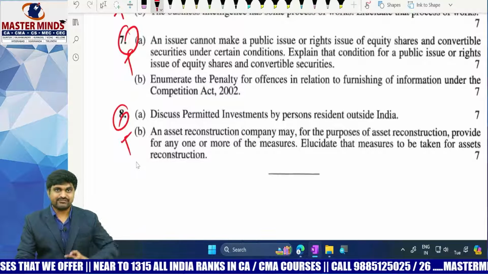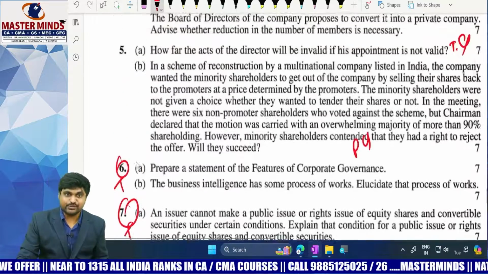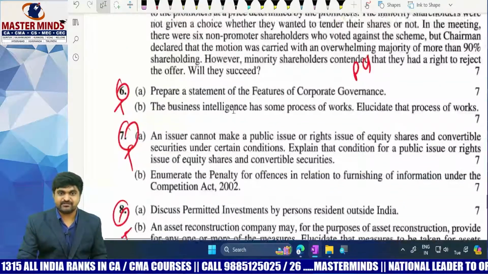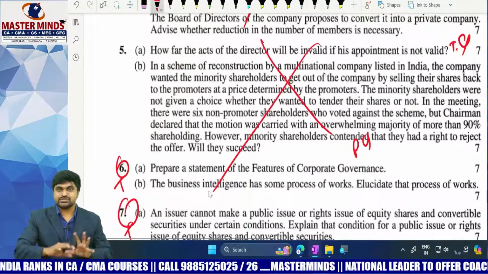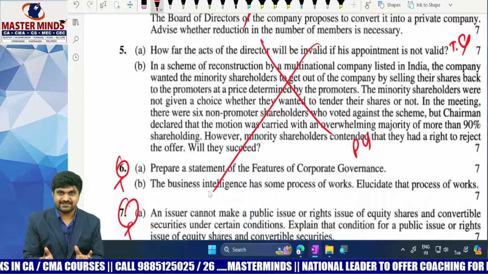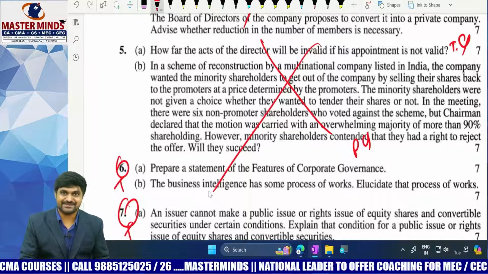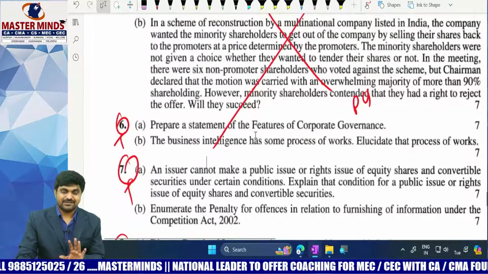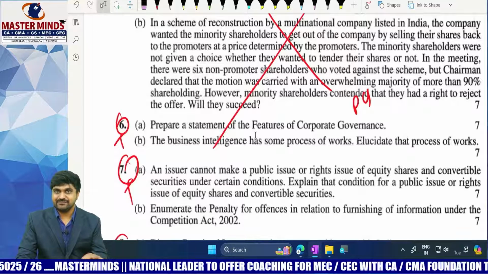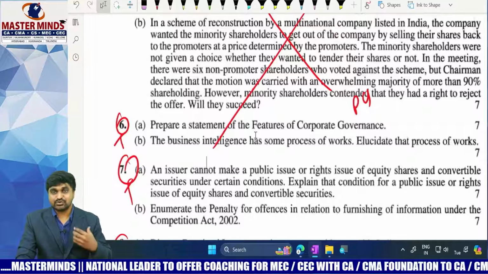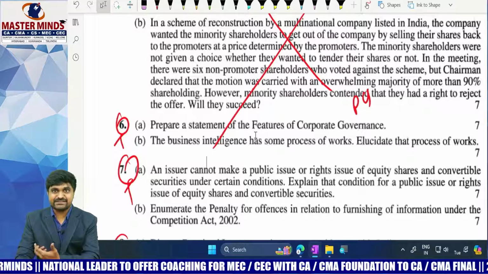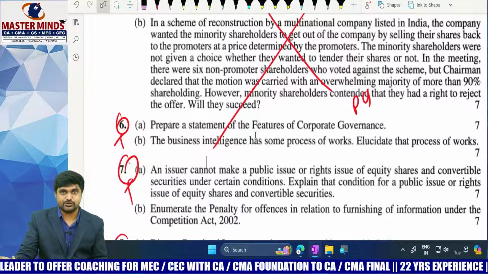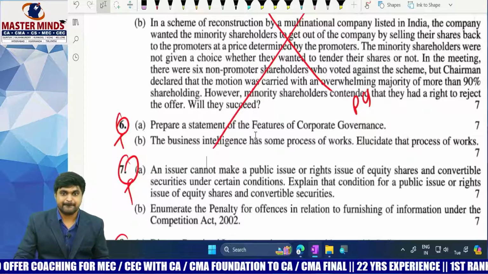That means out of 7 questions, you can take 2 questions as a choice. So if you take question number 4 as well as question number 5, then definitely there is no practical question in your paper, because the remaining questions are all theory questions only. But you need to wait for the MQP to get exact clarity on how questions are posed in the exam. So what is the weightage of theory questions and what is the weightage of practical questions? We can know only after the MQP is issued. So we need to wait for that MQP.